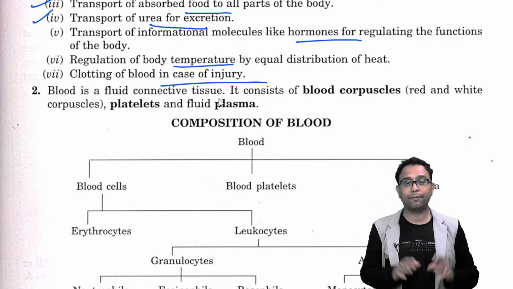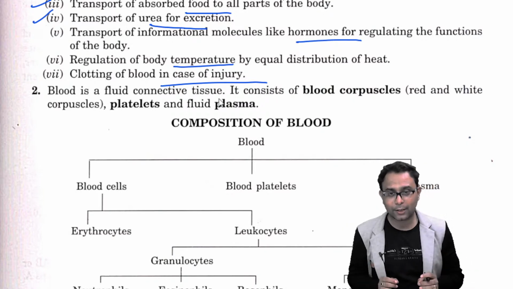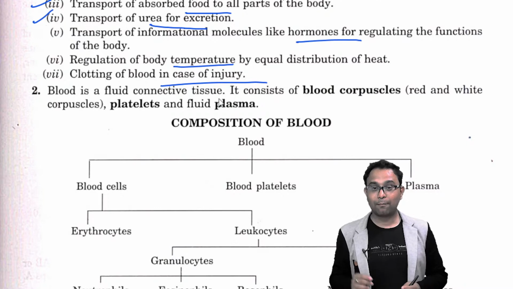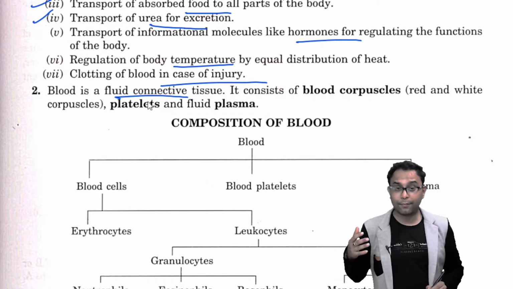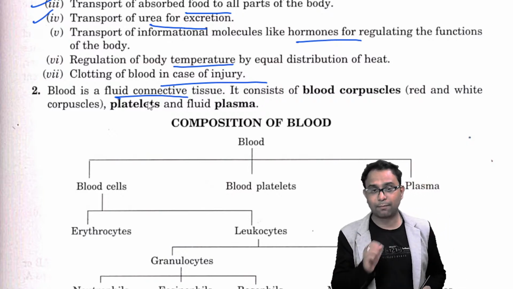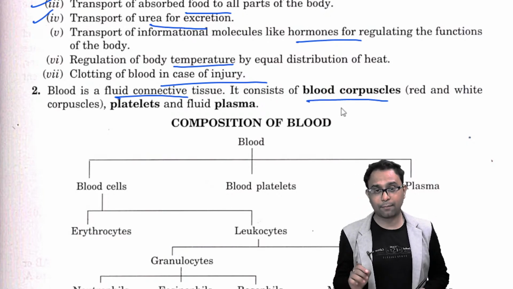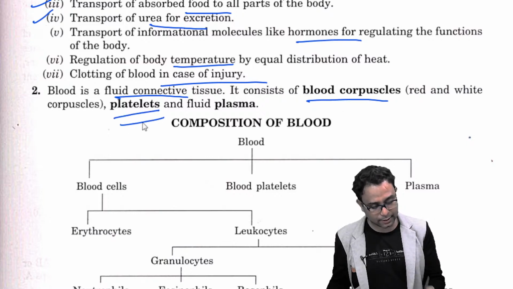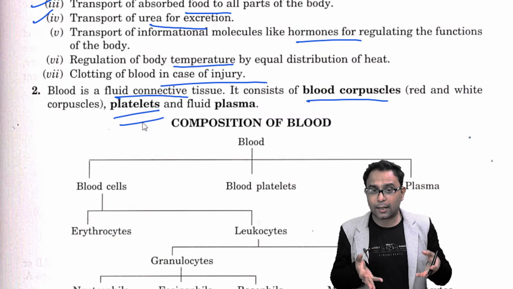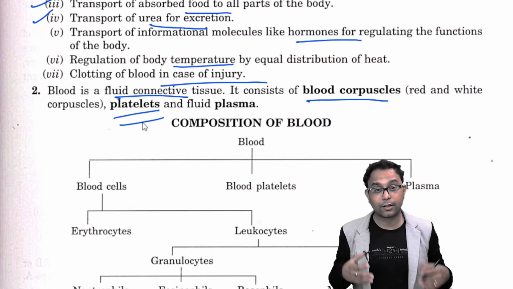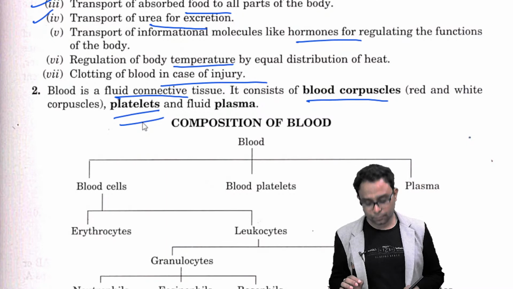Now we discuss the different parts of the circulatory system. You know the blood is the most important part of the circulatory system. Blood, what is blood? Blood is a fluid connective tissue, right? And what different components or constituents are present in the blood? You know the blood corpuscles are there, red and white blood cells, and blood platelets. But where are these platelets and blood corpuscles ultimately present? They are dissolved in the plasma. Plasma is the fluid part of the blood, right?